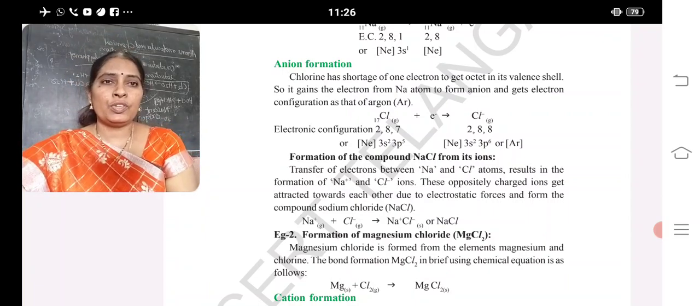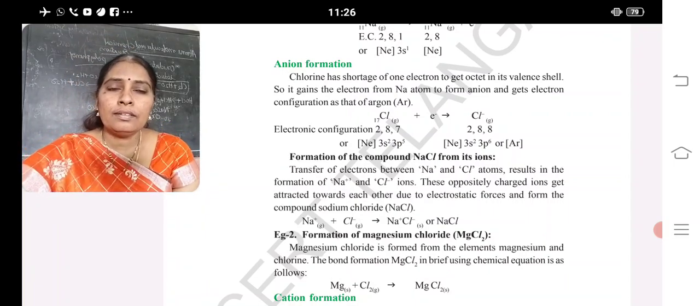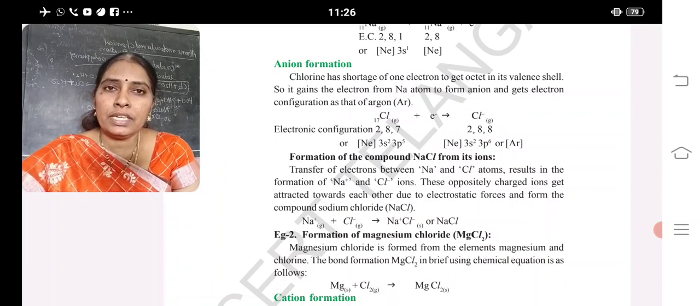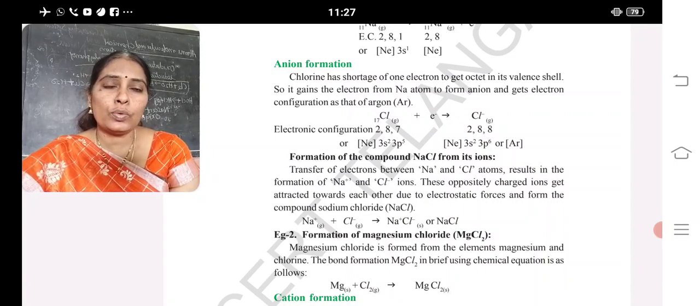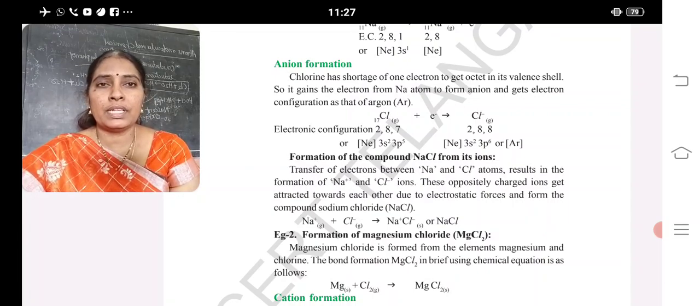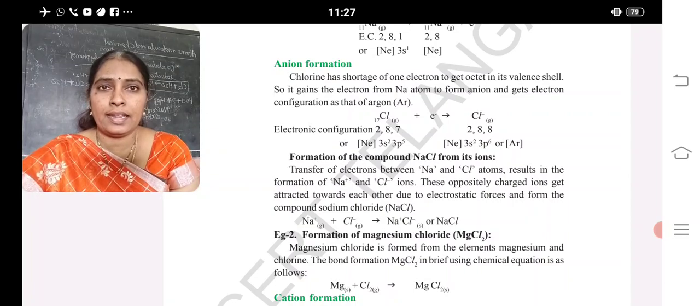Next, anion formation. Chlorine, its atomic number is 17, its configuration is 2, 8, 7. How many outermost shell electrons are present in chlorine? 7. Getting 1 is easy, or losing 7 is easy. In the case of chlorine, getting 1 is easy. So, chlorine acquires one charge and becomes a negatively charged particle. A negatively charged particle is known as an anion.